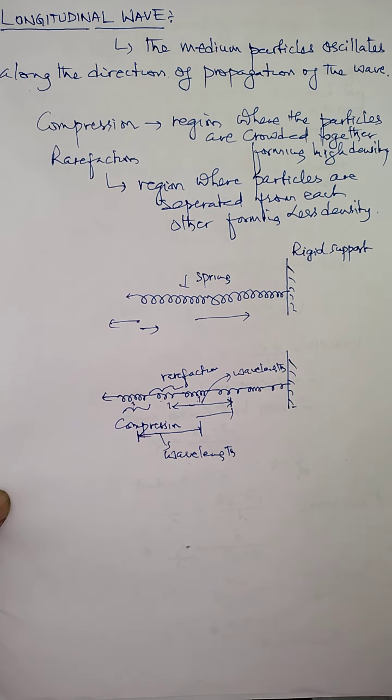So these are the points that you need to keep in mind under longitudinal waves. As I said already, longitudinal waves can occur in all mediums, solid, liquid and gases, whereas transverse waves occur only in solids and on the surface of liquids, not in gases. So this is the detailed explanation of longitudinal waves.